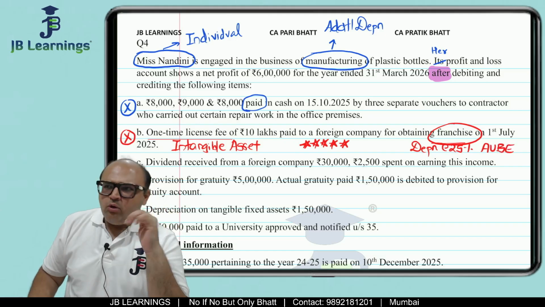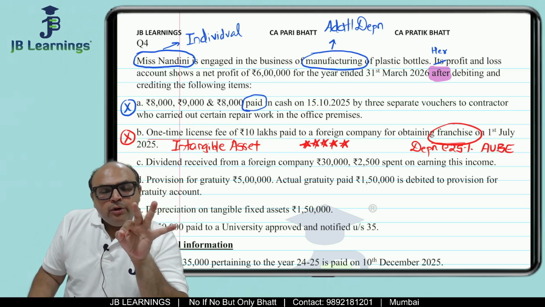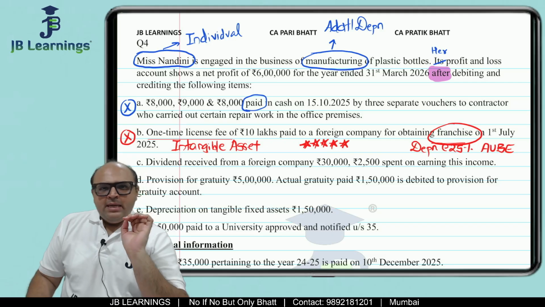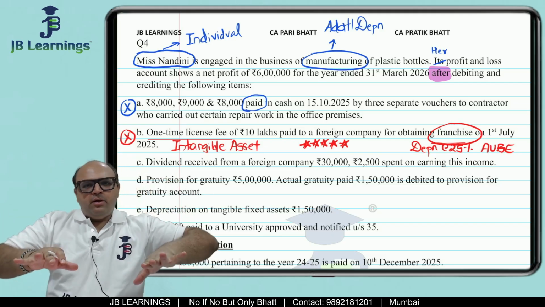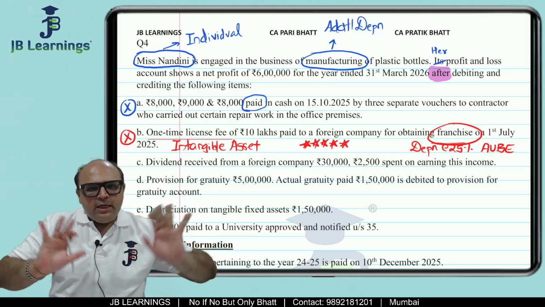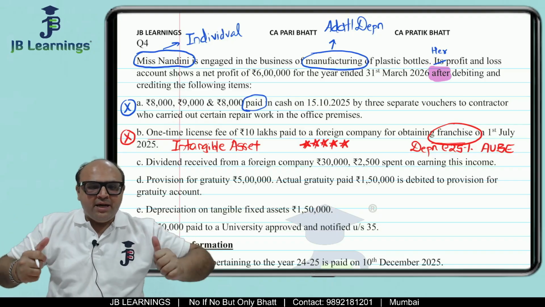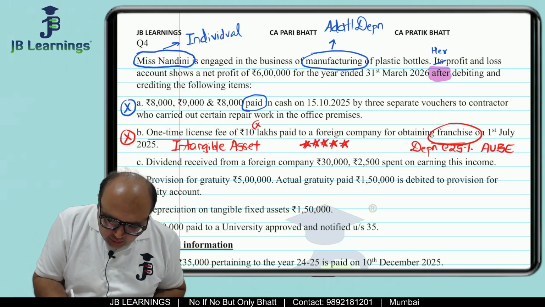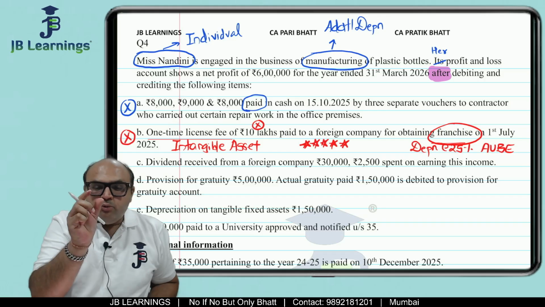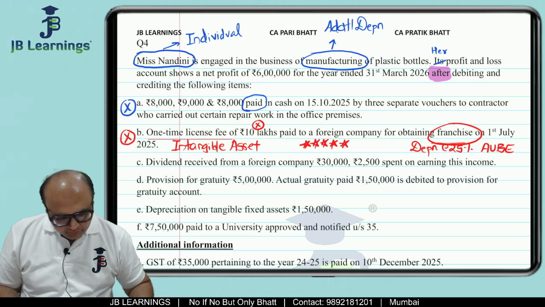AUBE? So, what is AUBE? AUBE is allowed but unrecorded business expense. See, on the debit side, they have given you full capital expenditure, but you cannot claim full capital expenditure as business expense, but you can definitely claim depreciation, right? So 10 lakh would be not allowed, but the depreciation portion of that would be treated as unrecorded business expense.